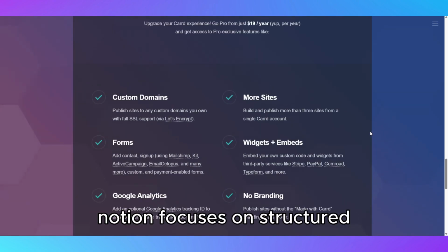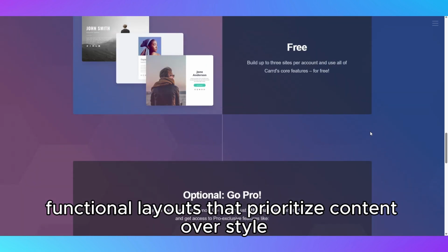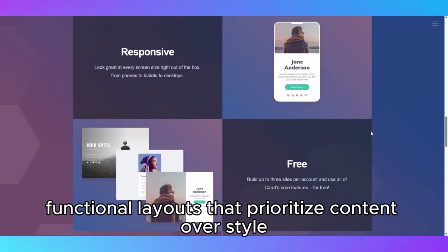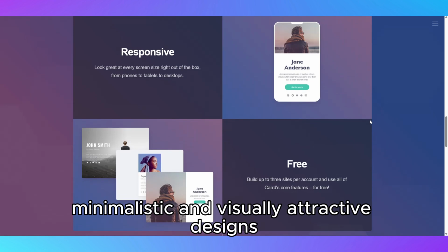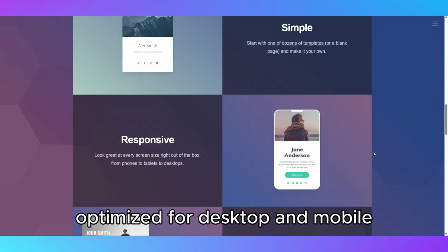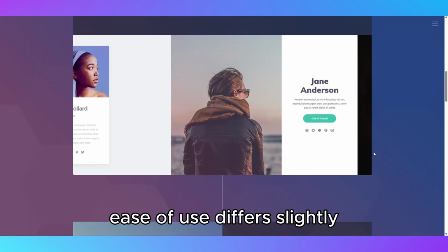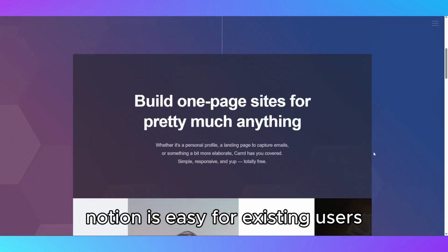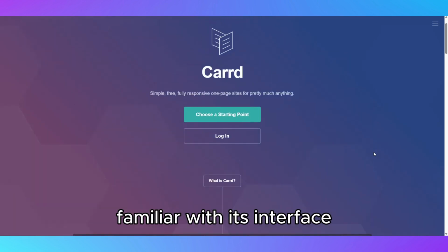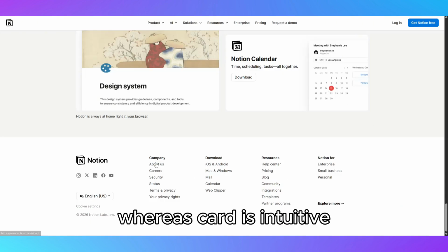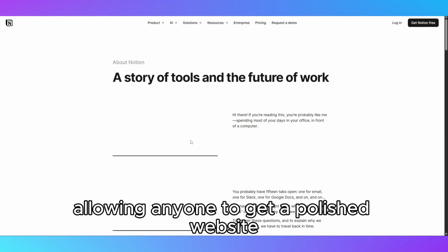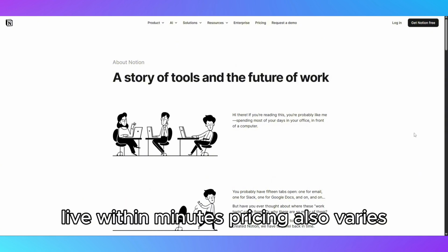Design-wise, Notion focuses on structured, functional layouts that prioritize content over style, while Card emphasizes clean, minimalistic, and visually attractive designs optimized for desktop and mobile. Ease of use differs slightly. Notion is easy for existing users familiar with its interface, but creating a public-facing site can feel limited, whereas Card is intuitive, allowing anyone to get a polished website live within minutes.